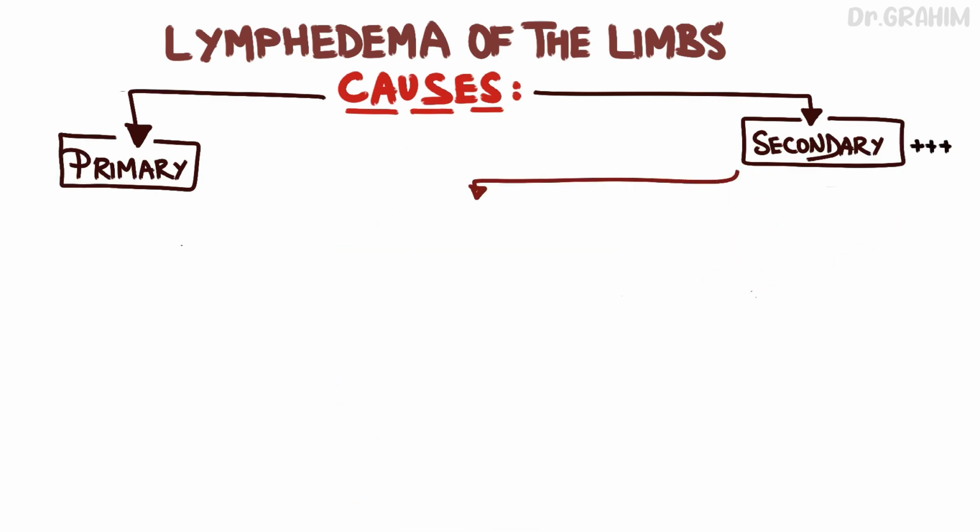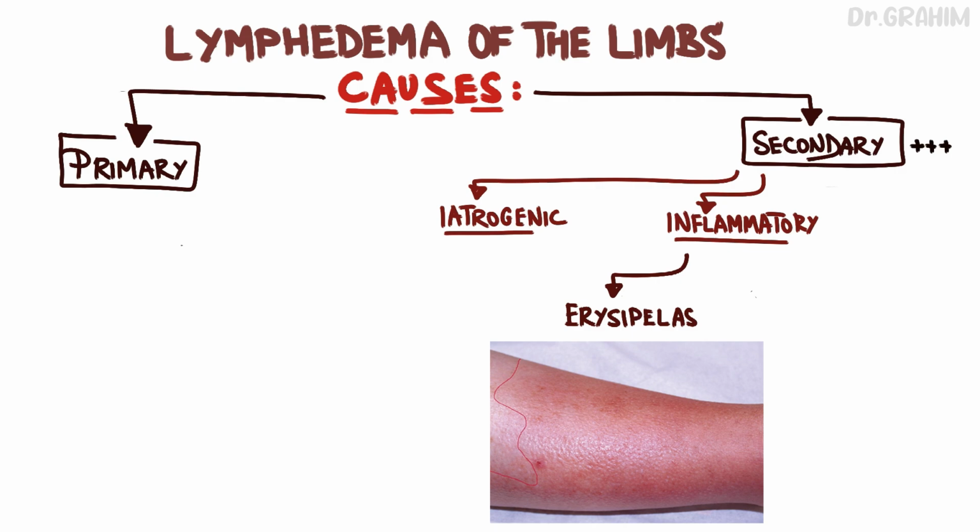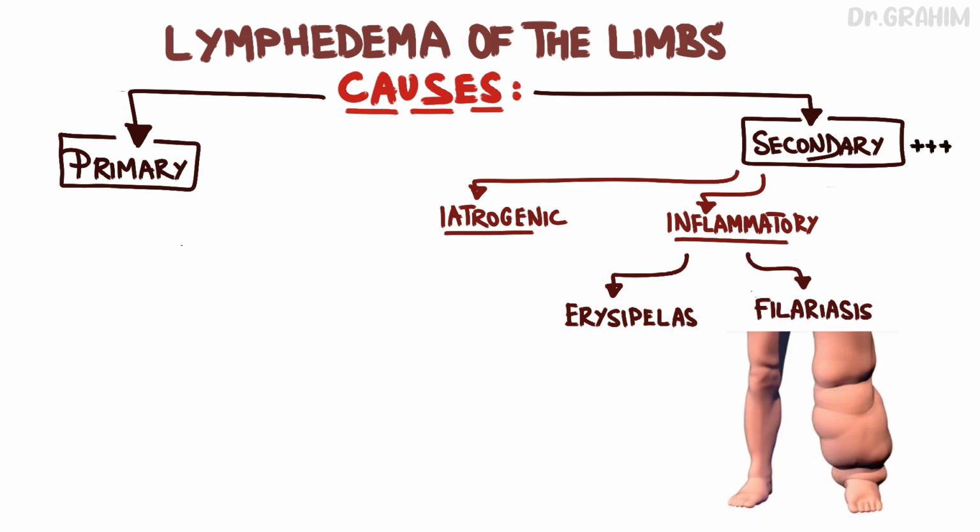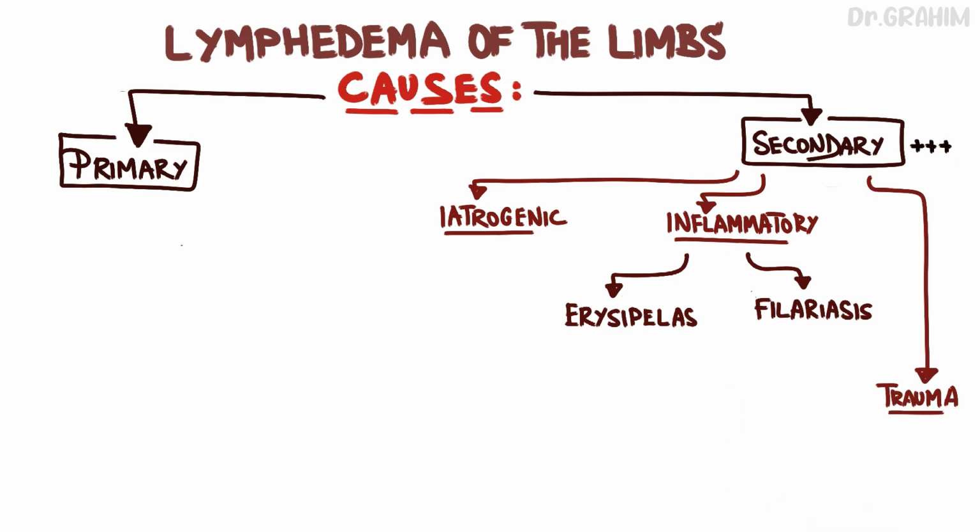The causes of secondary lymphedema include medical interventions such as radiotherapy or surgery, notably lymph node dissection after mastectomy. Inflammatory causes like erysipelas, which is a bacterial skin infection that can damage the lymphatic vessels and lead to lymphedema. Filariasis, the most common cause worldwide. This parasitic infection can block the lymphatic vessels and cause edema. Traumatic events such as wounds or burns can damage the lymphatic system.